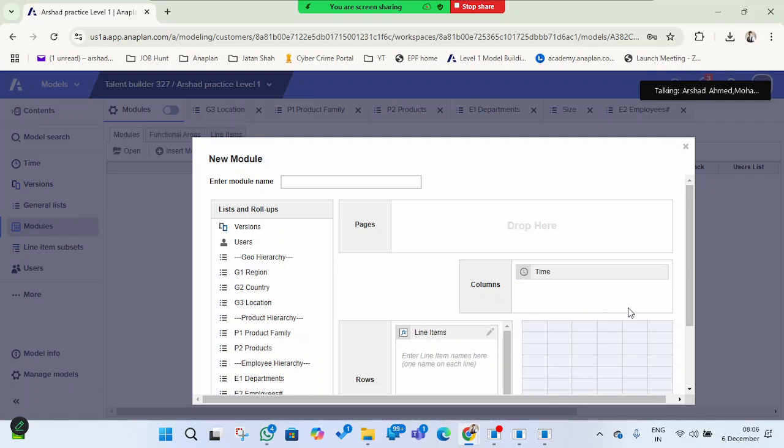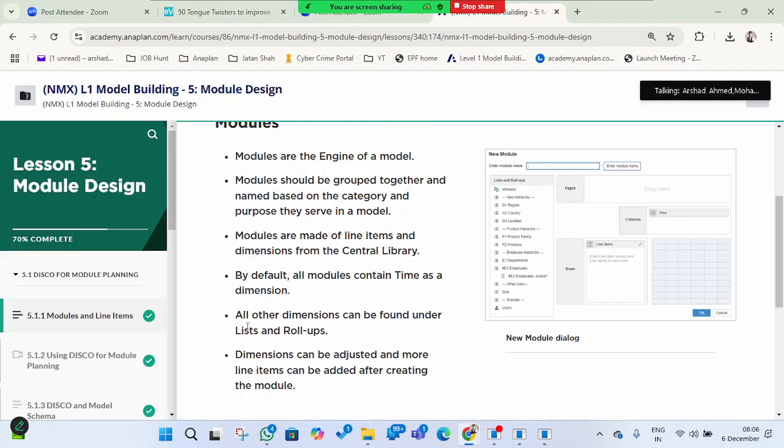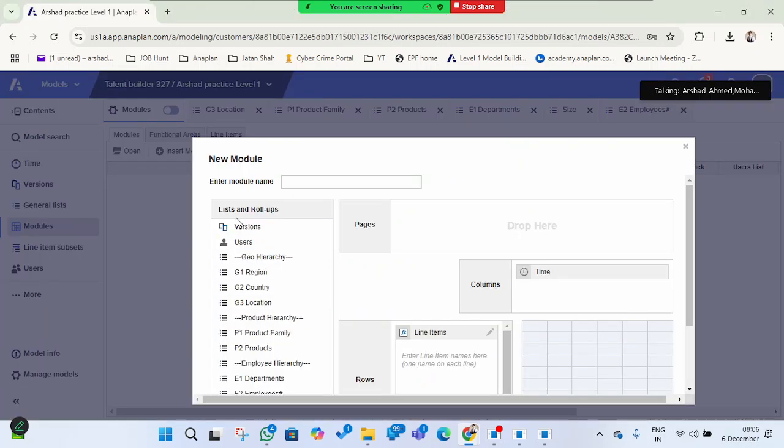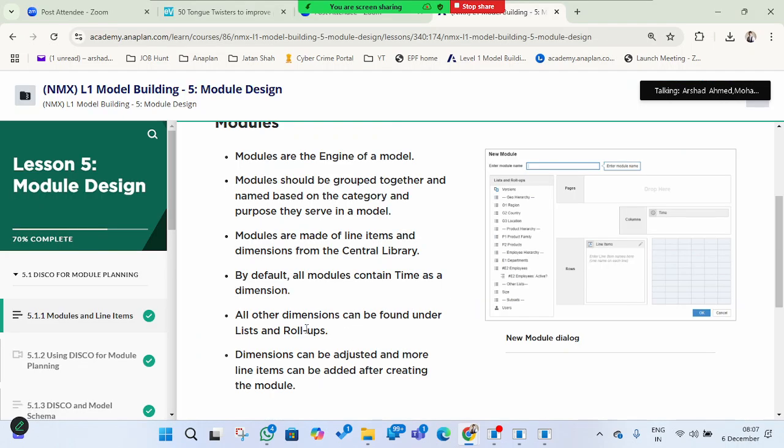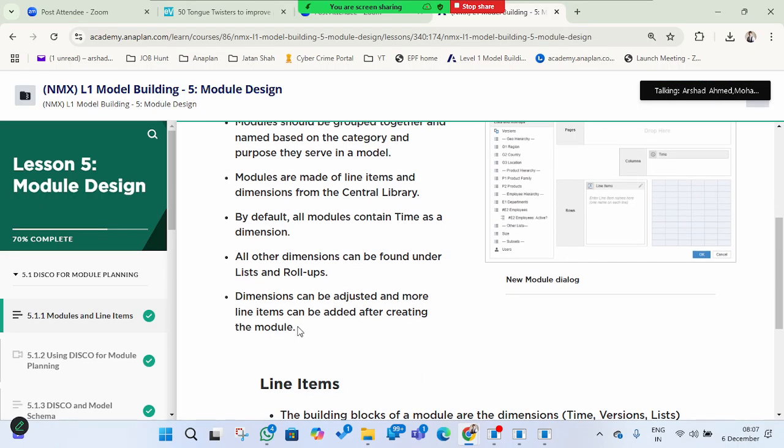It gives us a default time dimension in the module, and all the other dimensions can be found under lists and roll-ups. If you want to see by country, you can put that one here. If you want to see based on departments or employees, you can keep another dimension here. And you can create the line items here. Dimensions can be adjusted and more line items can be added after creating a module.